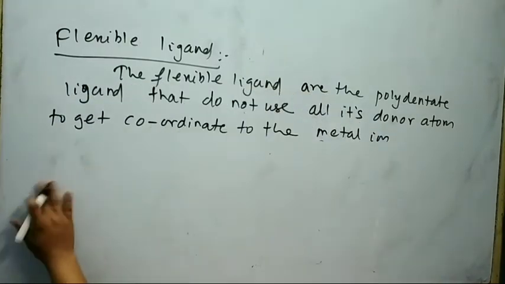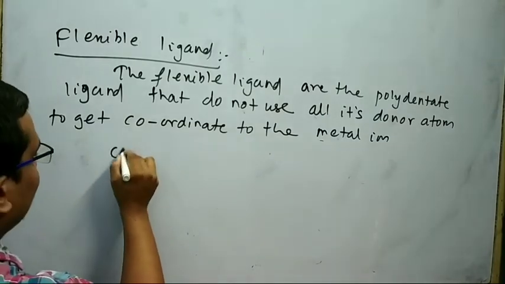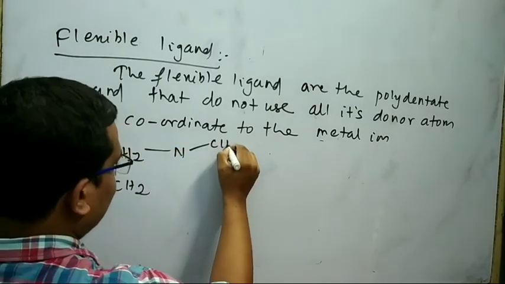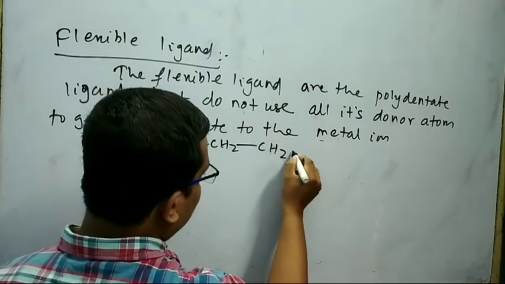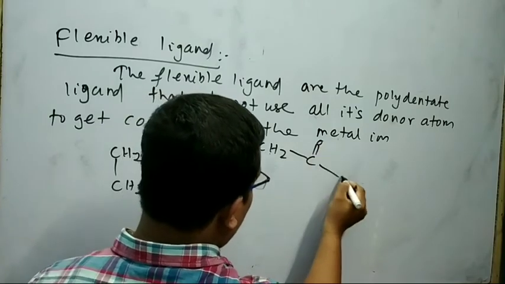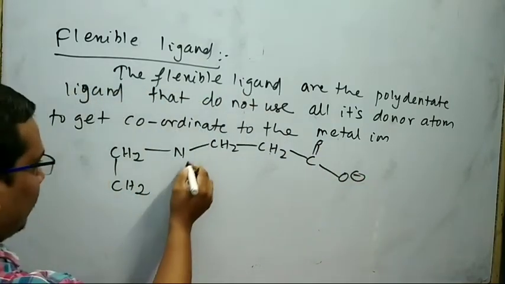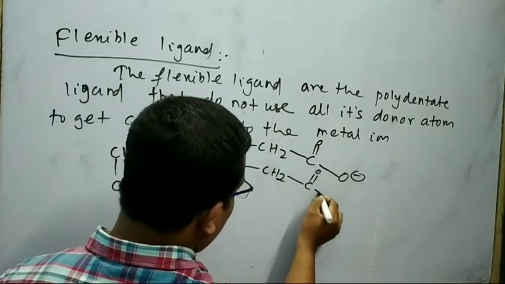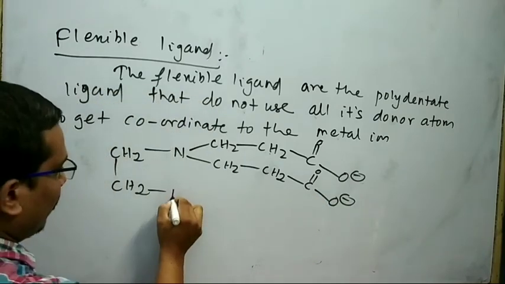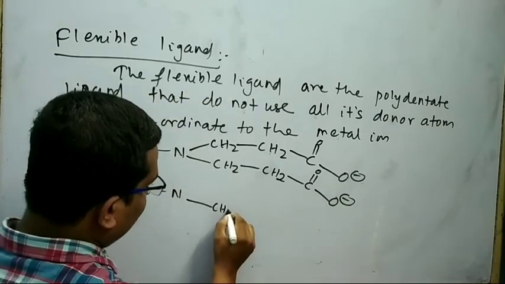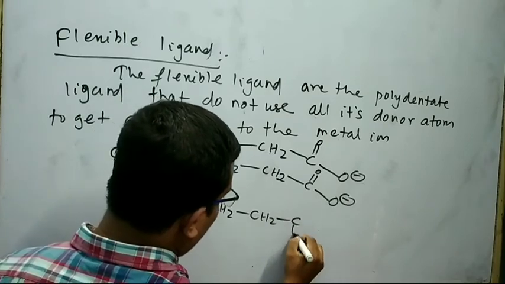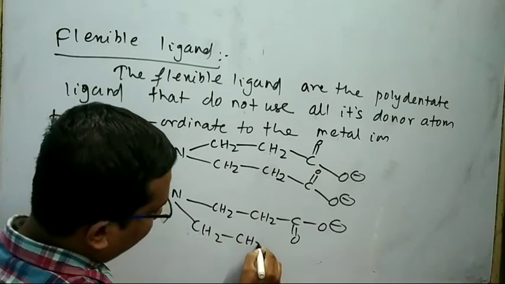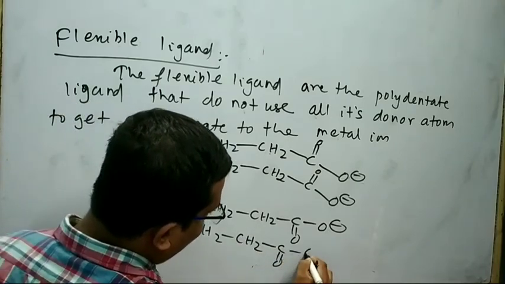Now I will take a flexible ligand: CH2 bond CH2 bond N bond CH2 bond CH2 bond C double bond O bond O minus bond CH2 bond CH2 bond C double bond O bond O minus bond N bond CH2 bond CH2 bond C double bond O bond O minus bond CH2 bond CH2 bond C double bond O minus.